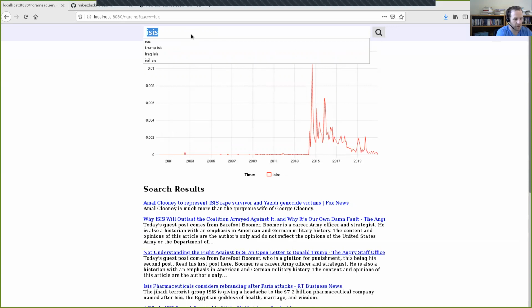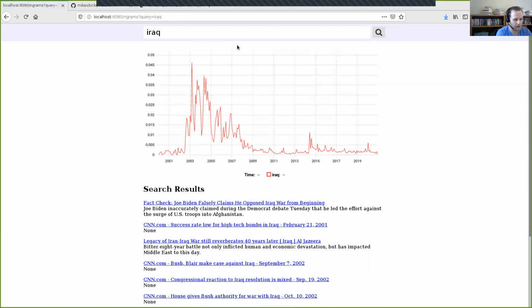One last example that I have is if we search for Iraq, the country. And here, what we see is this big spike around 2003 up to, say, 2009. And this corresponds to the invasion of Iraq by US forces.